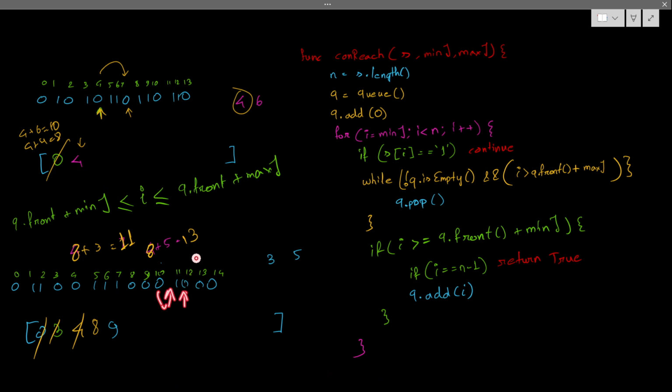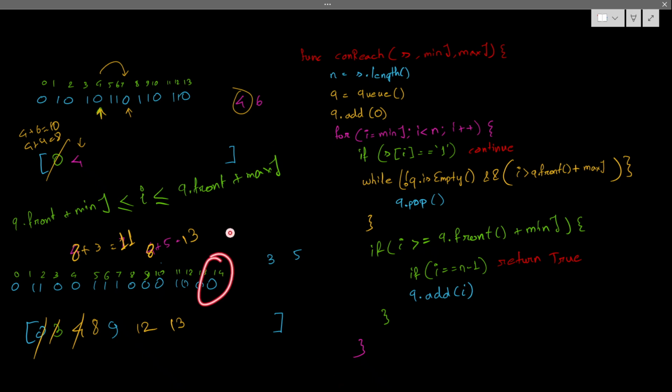Now 12 checks: can I belong to the range of 13 from 8? Yes, it is within the maximum range. And is it part of the minimum range? The minimum range is 11. 12 clearly qualifies, so I'll add 12 here. Next will be 13. 13 asks, am I eligible for the maximum range? Yes, the maximum range is 13 and you are not greater than that. And am I eligible from the minimum range? The minimum range is 11 and I am 13, so that is also fine. 13 is also reachable.